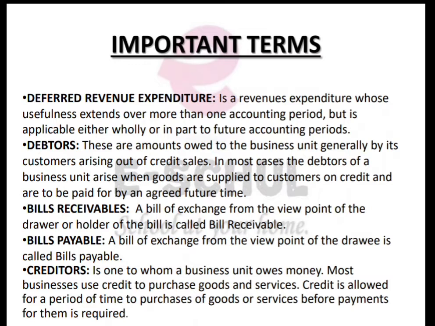If you have purchased goods from someone, and you have told them that you are not going to pay the money right now, you will pay it later on. Now the creditor has drawn a bill on you, and that bill will tell how much money you have to pay and how much time the creditor is allowing you, and this type of bill is called bills of exchange.